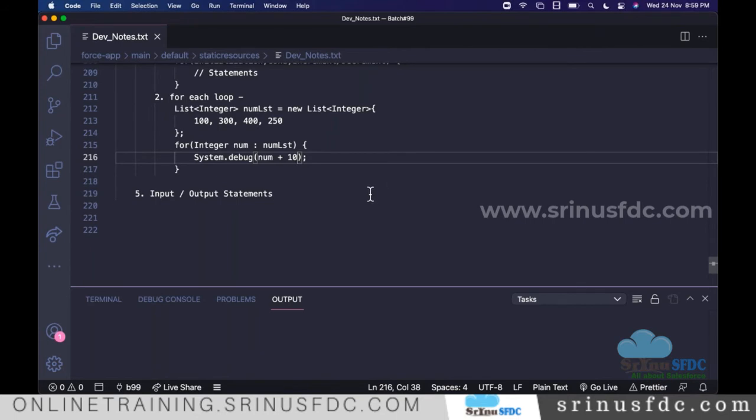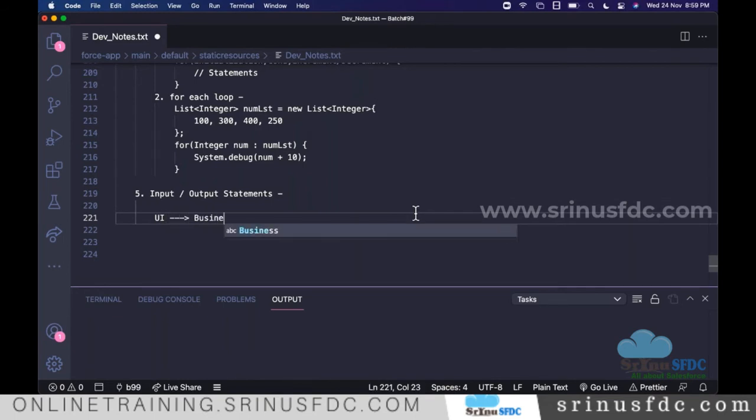The next thing we need to know about is the input and output statements. We cannot discuss this fully now, because we use these when we deal with UI development. When we have a web page, from the UI you are interacting with the business logic. Business logic is Apex, the Apex code, whatever we write.